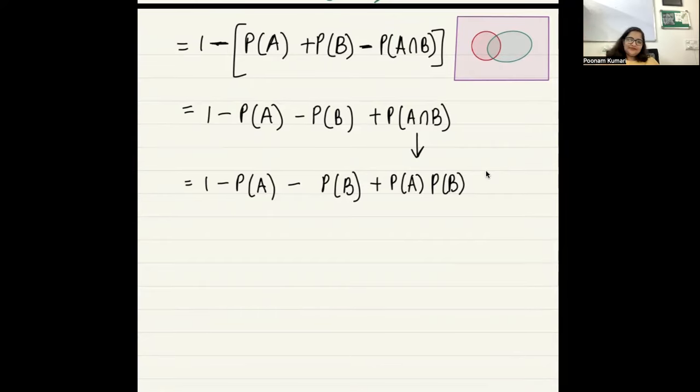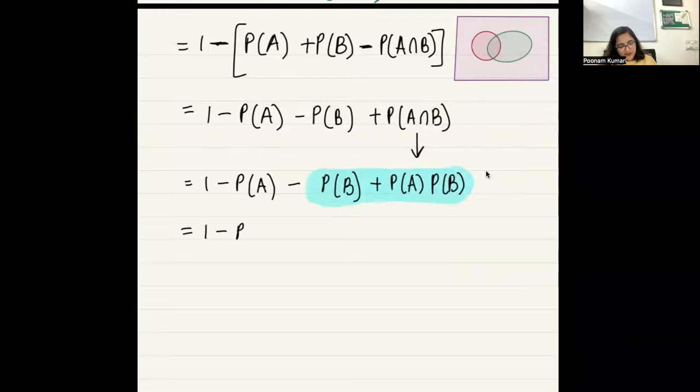We will take PA common. Or we can take PB also common, right? So can I take PB common from here?